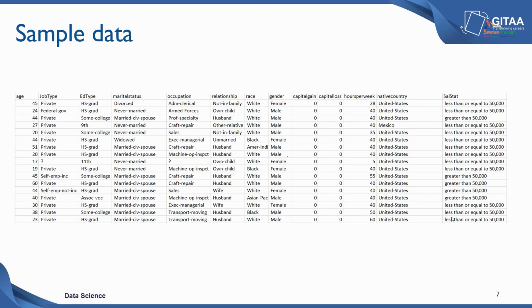Let's have a quick look at the sample data. This is from the screenshot of the income.csv file. This is how the data looks. You can see all the variables that we have seen in the variable description part. You have age, which has numbers, and job type, which has some strings to it like private, federal government. Next is the educational type, and similarly you can see other variables. And hours per week has the number of hours an individual works per week. Next is native country and salary status.